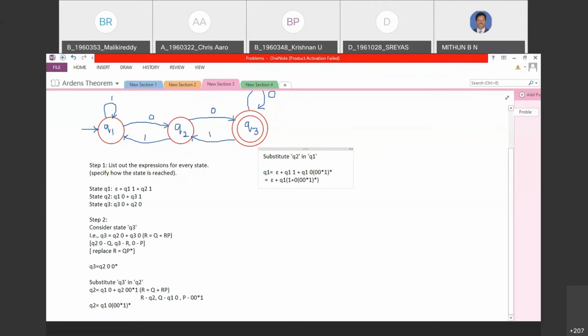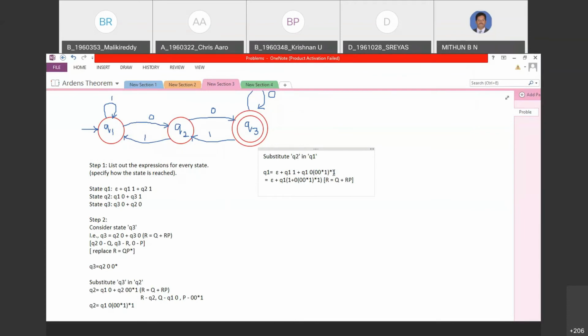So now again you can just check out. It is as per the format what we said. It is R is equal to Q plus RP. So same thing I do. I have just substituted. Yeah, sorry for that. Q2 1 it is. I think it's proper now, Deepika.